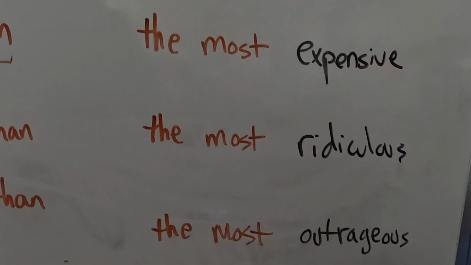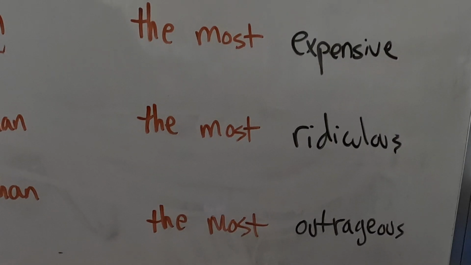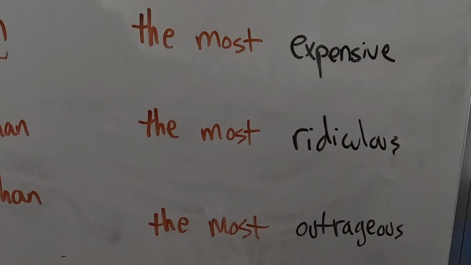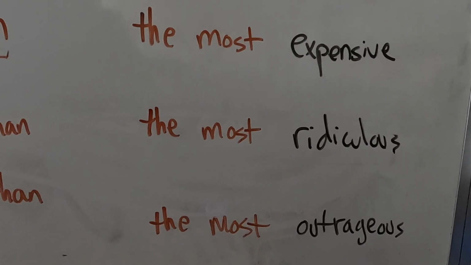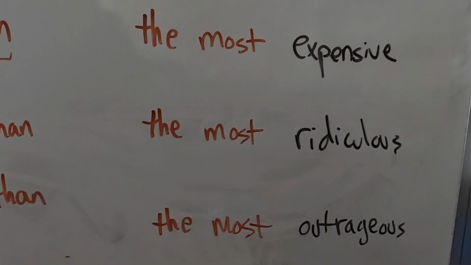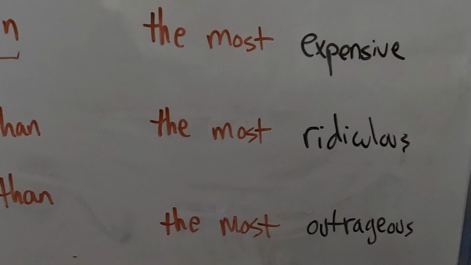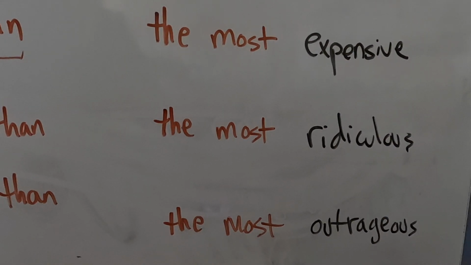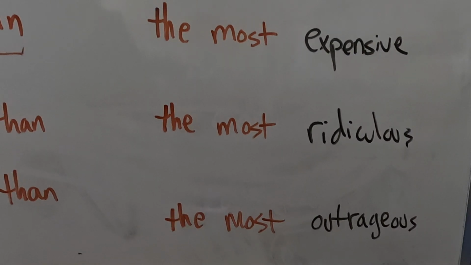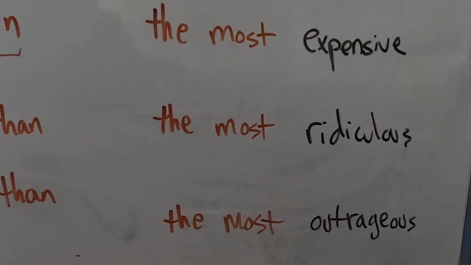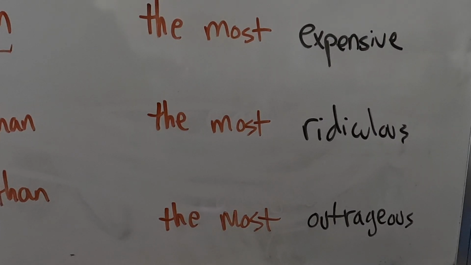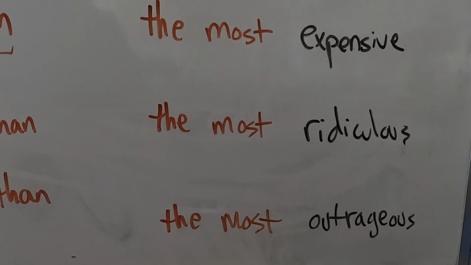Carlos, what is the superlative of ridiculous? I can't see. Come closer. The most ridiculous. That's right. The most ridiculous. One more, Carlos. Outrageous. What is the superlative of outrageous? The most outrageous. That's correct.